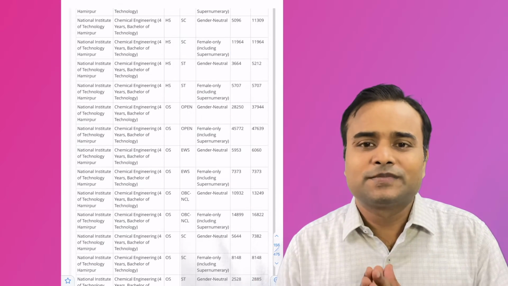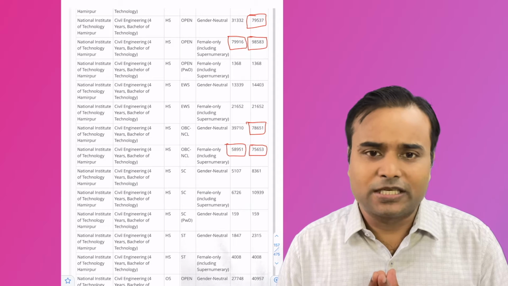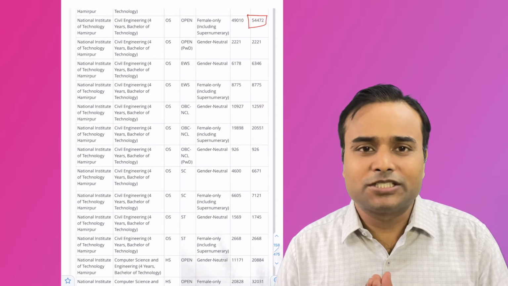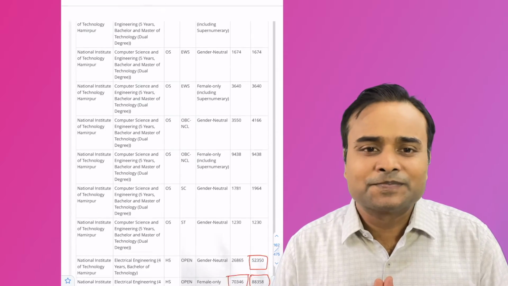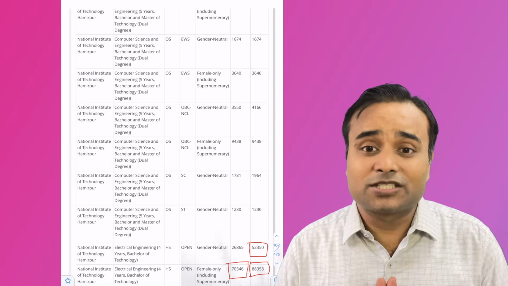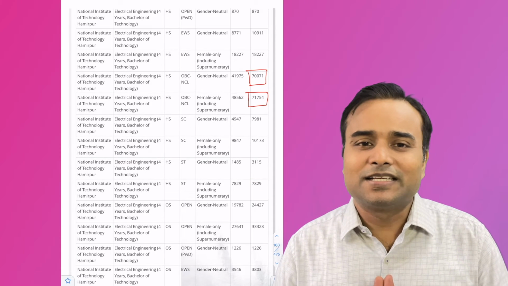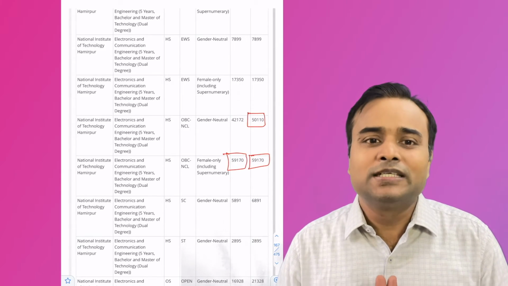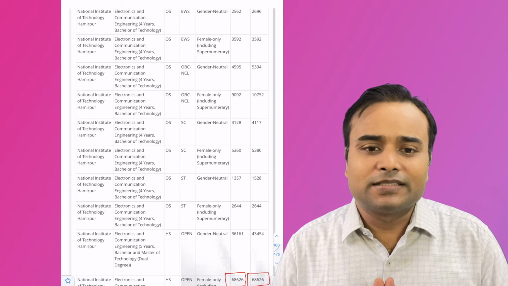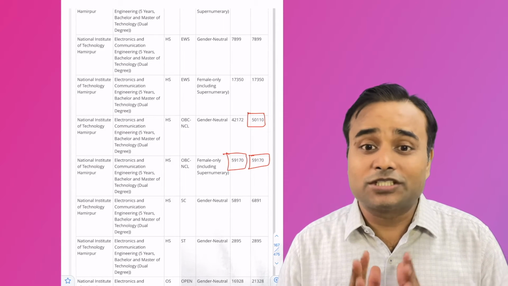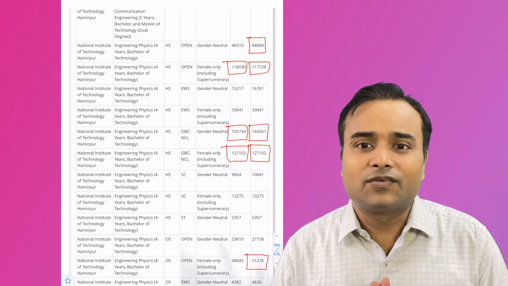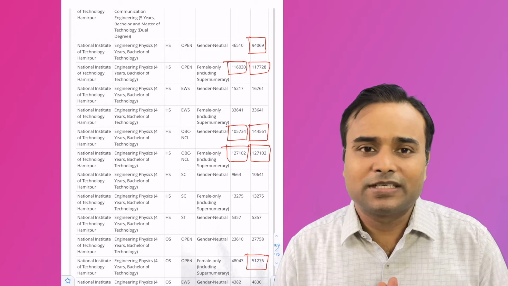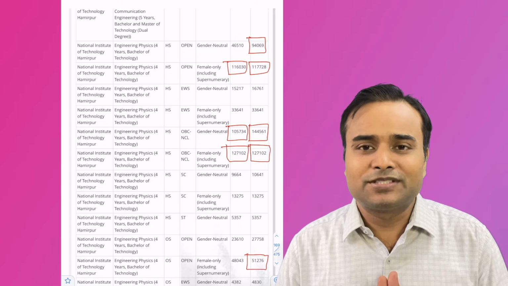NIT Hamirpur: civil engineering was available last year, and electrical engineering was available. Electronics and communication, also called ECE, was available last year. Engineering physics was also available at NIT Hamirpur.